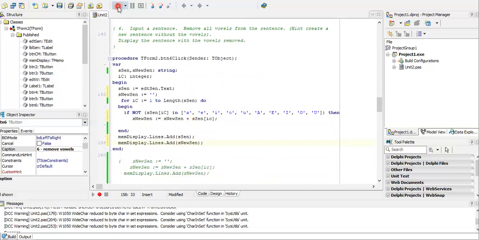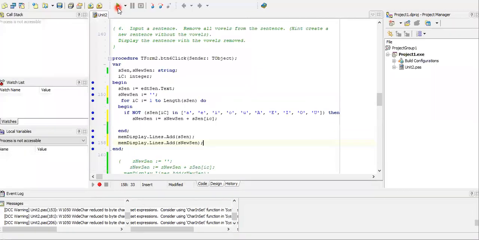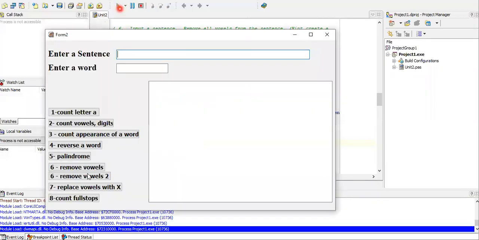So running this, we're removing the vowels, so we'll type in the cat ran. The original sentence is the cat ran. The new sentence is the cat ran without the vowels. You see there's no vowels here.